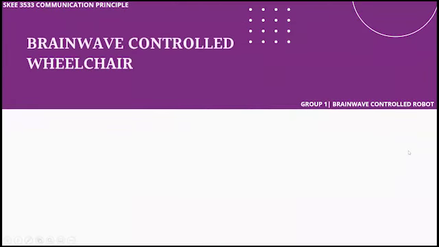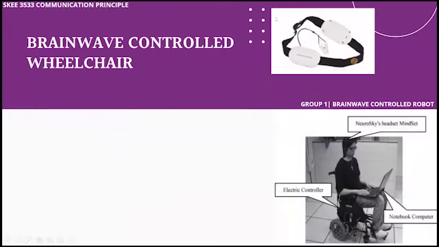So one of the few examples for the brainwave control robot is the brainwave control wheelchair. As you can see, there's a headset for the brainwave control wheelchair which paralysis patients will wear and use to control the wheelchair. An example picture of the brainwave control wheelchair is shown here.